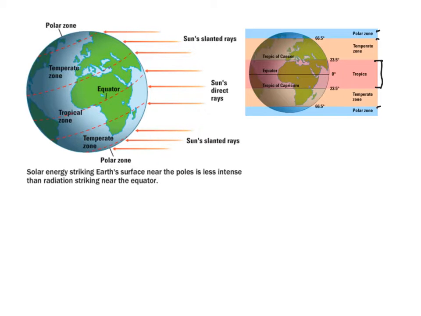The other thing we want to look at is that the sun's rays are coming in straight at the equator. What that means is that most of the energy from these rays is striking the equator at a straight angle, so there's not a lot of deflection going on. As we get up north or south, the rays are coming in more at an angle, and they have the ability to bounce off a little bit more. So a lot less of the energy is being absorbed in the temperate zone and even less in the polar zone because of the slant of the sun's rays.